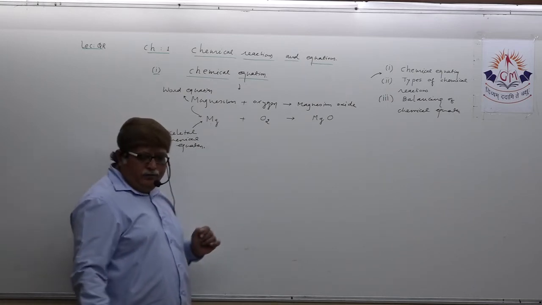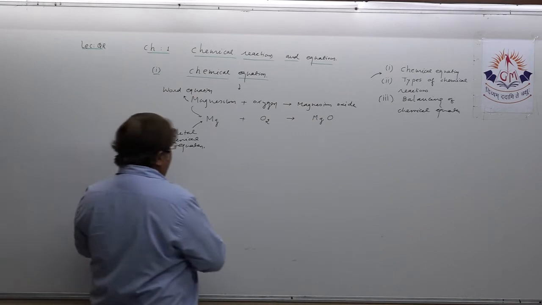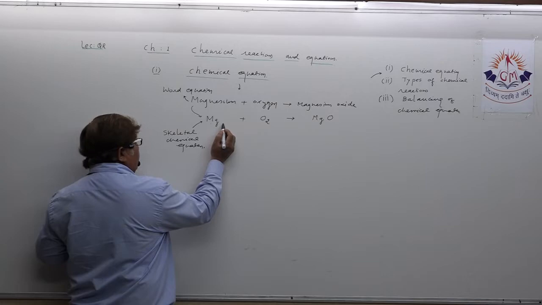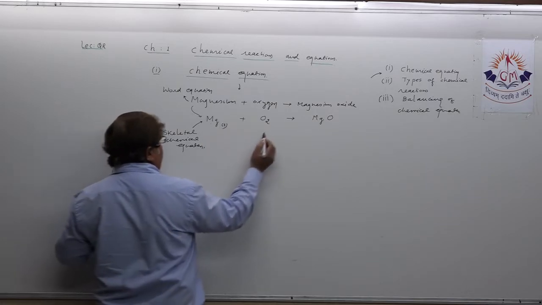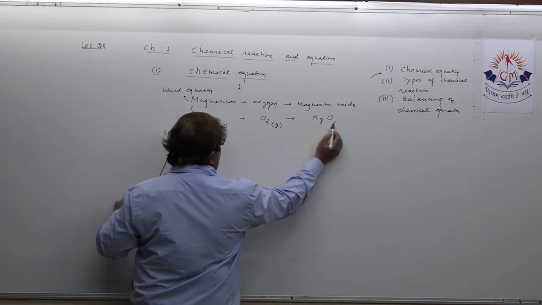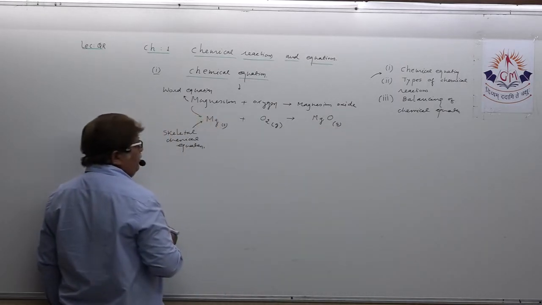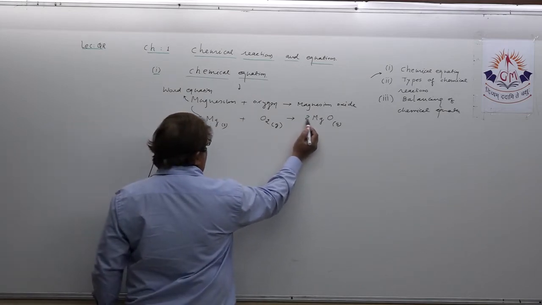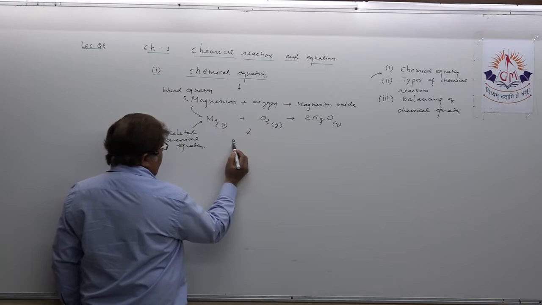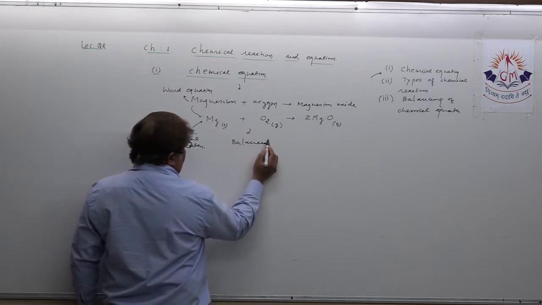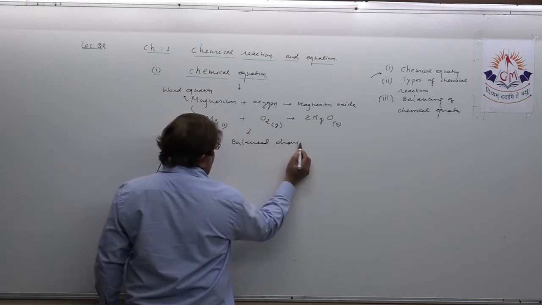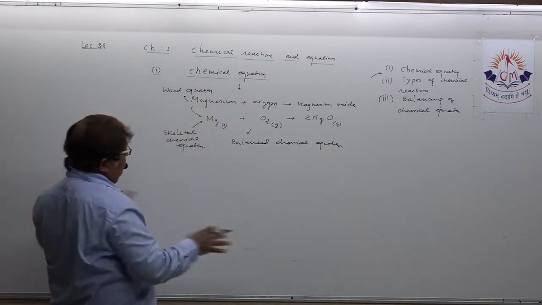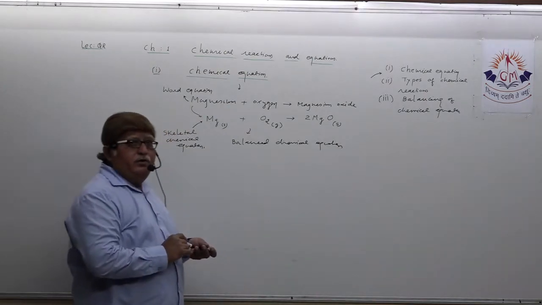At the same time, we can also show the state of the reactants and products. Suppose magnesium ribbon is solid in state, oxygen is gaseous, magnesium oxide is solid. And now, as you all know, when you try to balance this, it is known as a balanced chemical equation. Okay. Now this is called a balanced chemical equation. Try to understand. We are just discussing chemical equation in general.